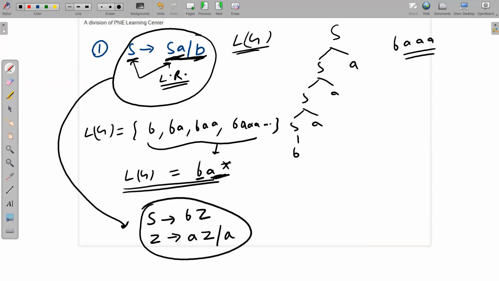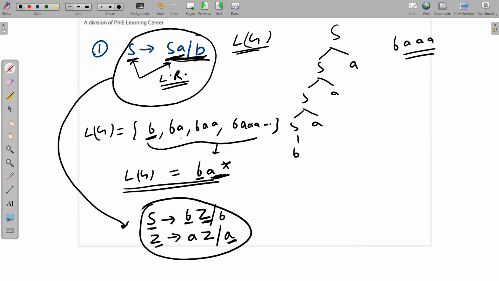Why is it not the same? See the boundary conditions. The smallest possible string generated here is a single B. Now, can you get a single B from here? No, we cannot get a single B. Why? Because you have to apply S implies BZ. Now this Z will be replaced by A, so you will get the smallest string as BA. You won't be able to get a single B. So that's why you have to write a single B here.